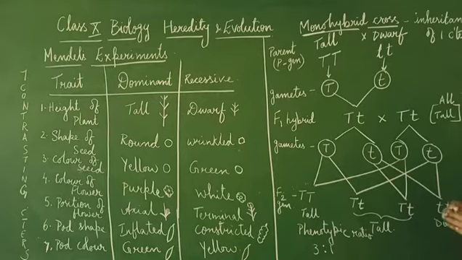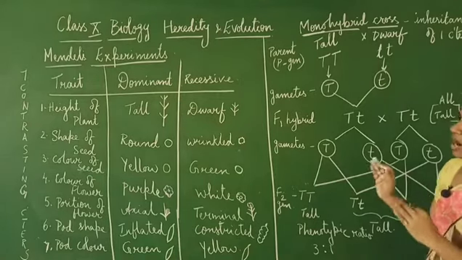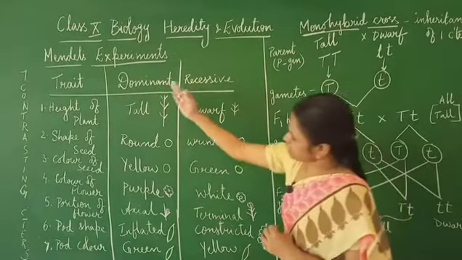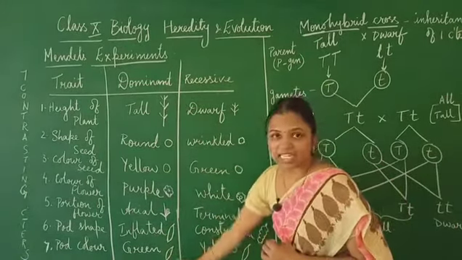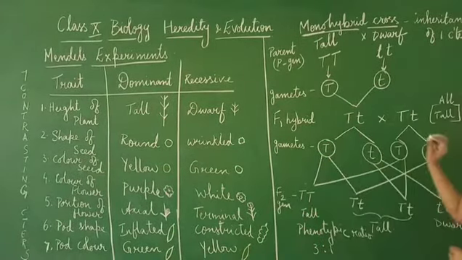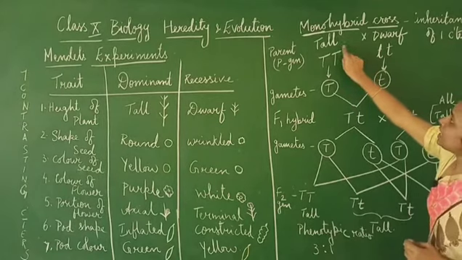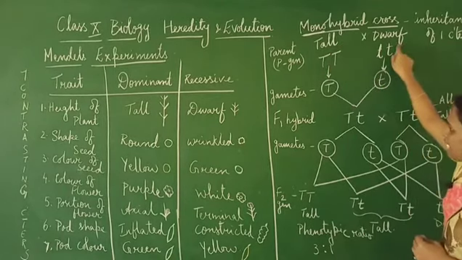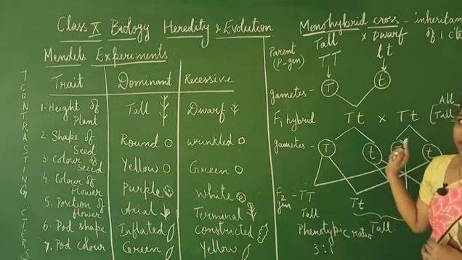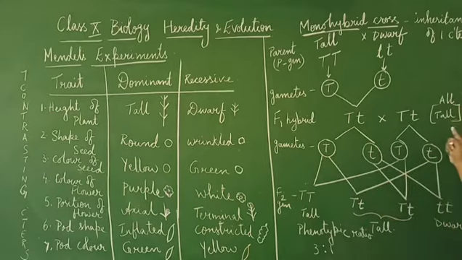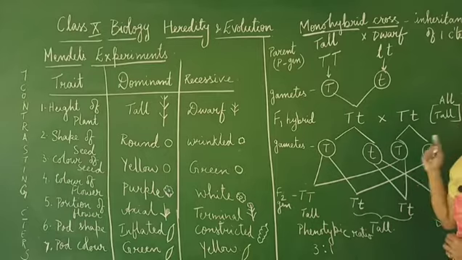Right. Now you might be wondering why I have written here dominant and recessive, and specific characters or the alleles, in the respective columns. Now here you see, when I have taken the pure breeds, that is the tall plant and the dwarf plant, I got an F1 hybrid. All the F1 hybrids were tall.